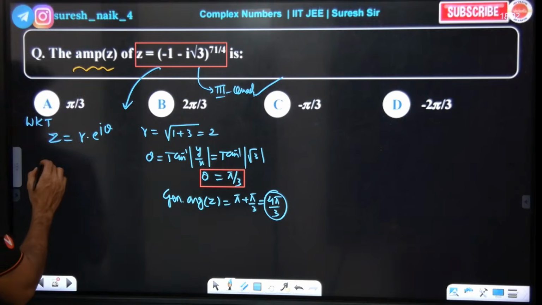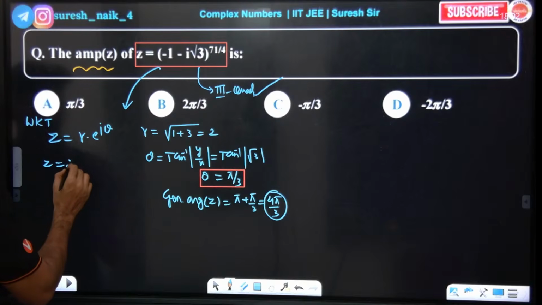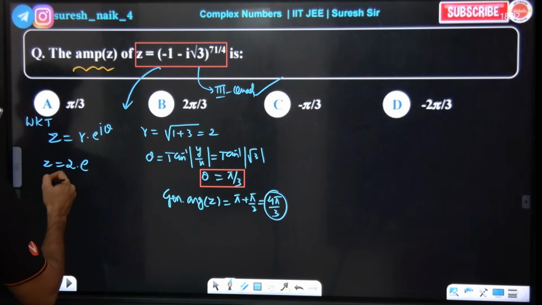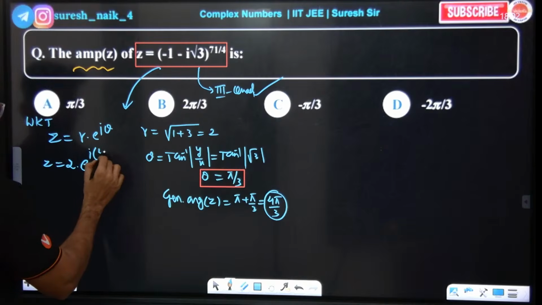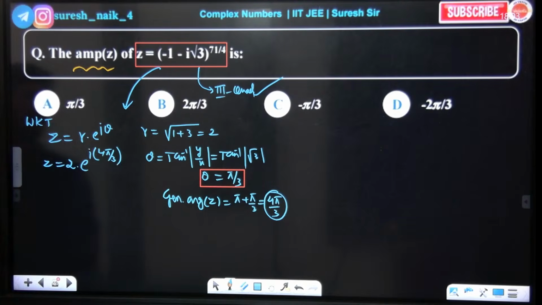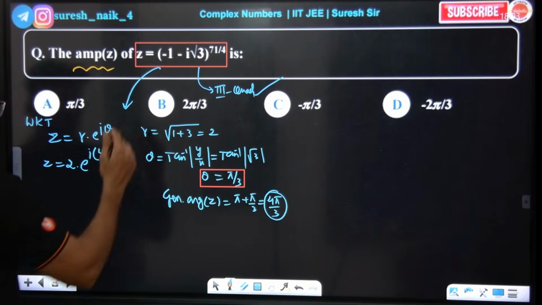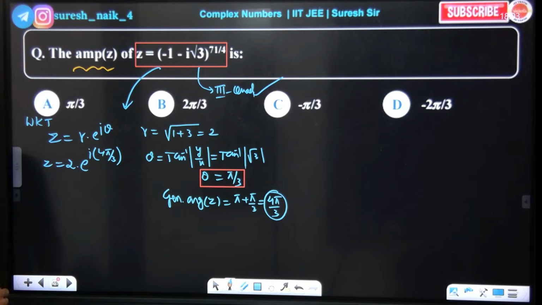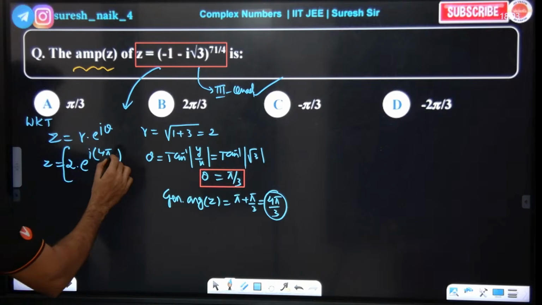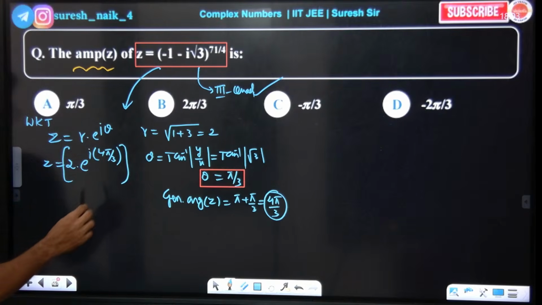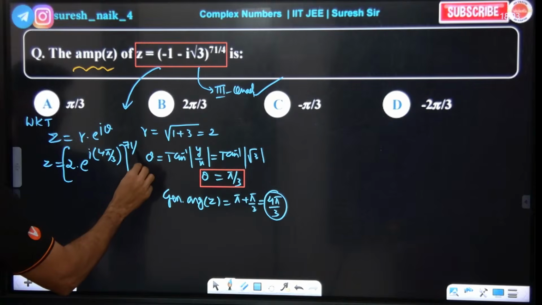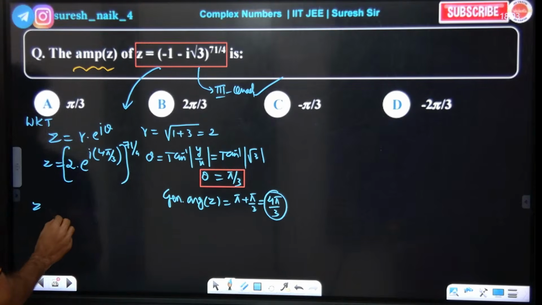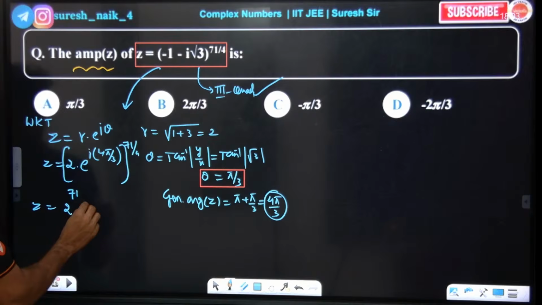Sir, now if you look correctly, z is equal to r e power i theta, that is 2 e power i 4 pi by 3. This is how z can be written. It has power 74. They are asking what? With power 74, 71 by 4 is the power. So z is equal to what? 2 power of 71 by 4.